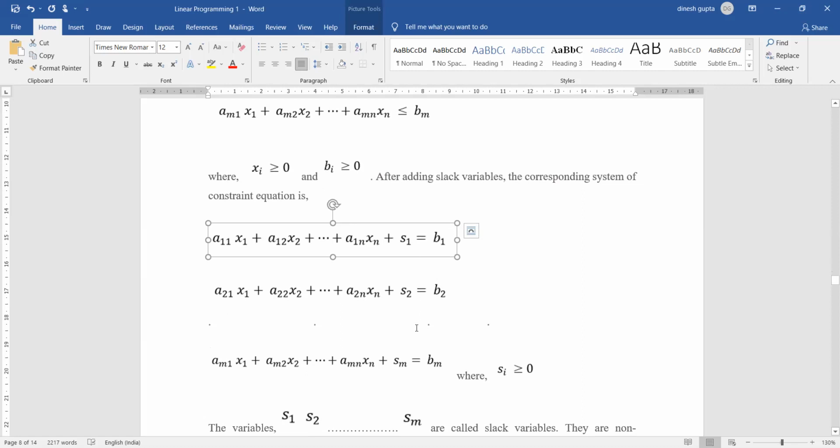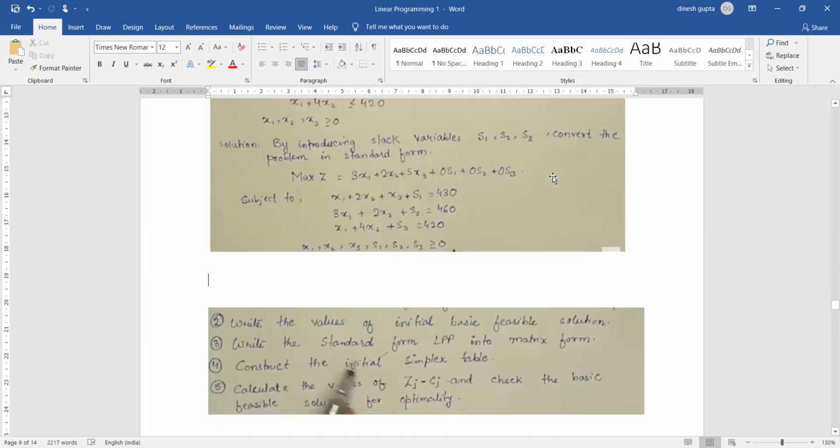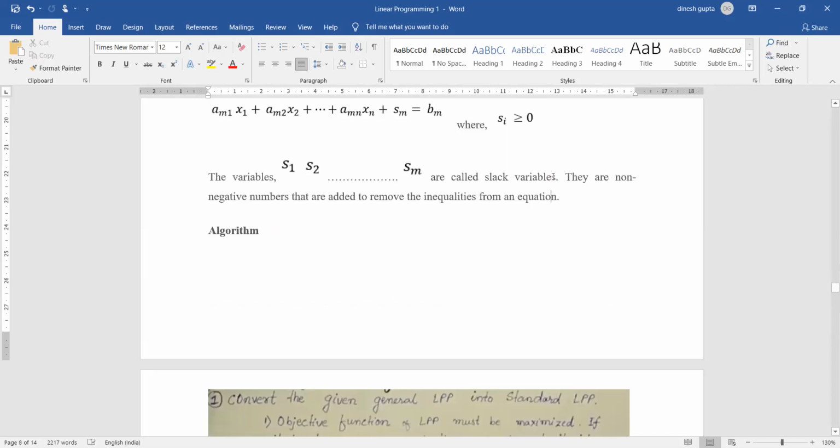So in the set of constraint equations, we are going to introduce these slack variables. We will see that with the help of an example. The less than or equal to symbol is then converted into equal to. So why do we introduce these slack variables? We introduce these slack variables basically to remove the inequalities within the equation. So without wasting any further time, we know what the basic problem formulation looks like. Then how are we going to solve that?